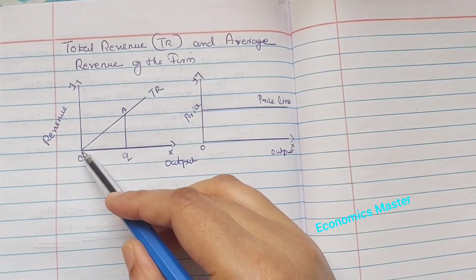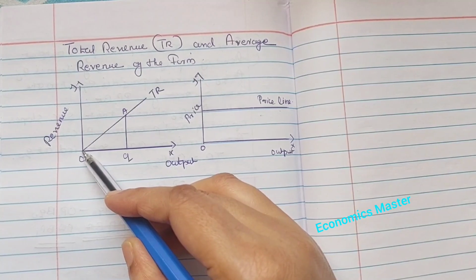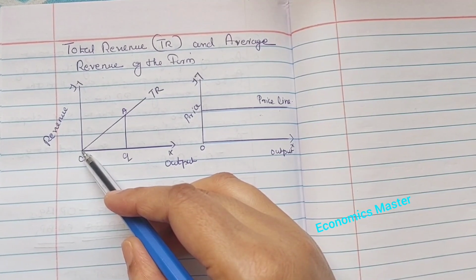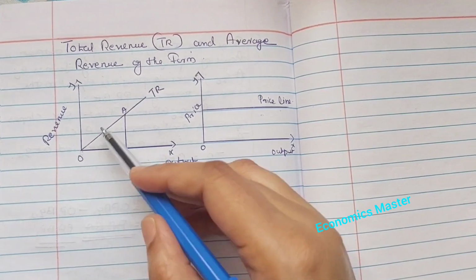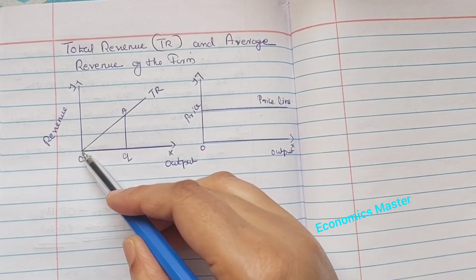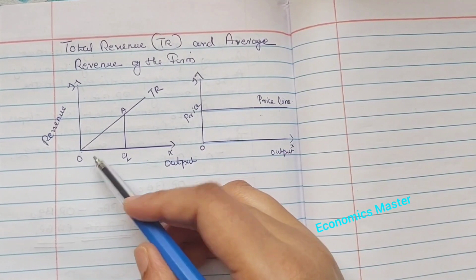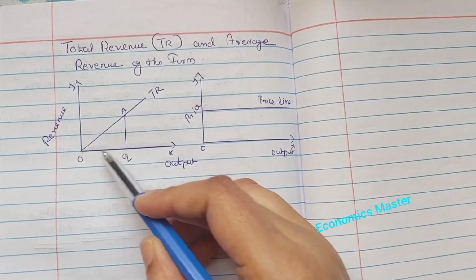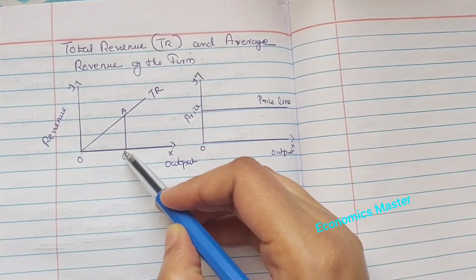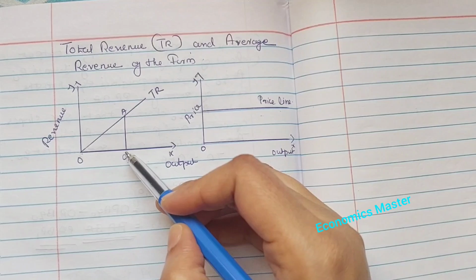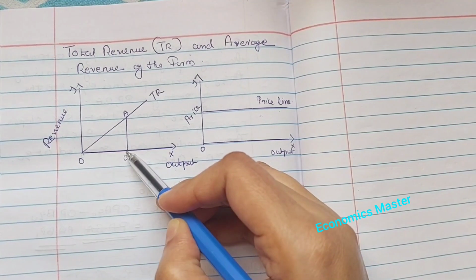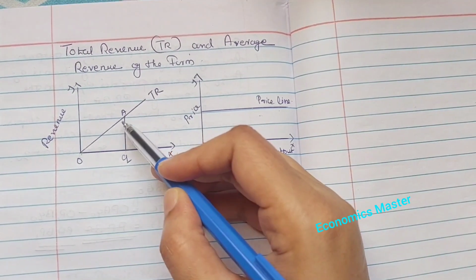When the output is 0, the total revenue of the firm is 0. So, the total revenue curve passes through the point O. Total revenue increases as output increases. So, the output is Q, the total revenue is AQ.